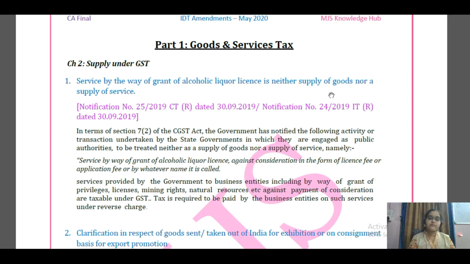But if any other service is provided by the government to a business entity in the form of granting a license for consideration, like giving any privilege rights or mining rights, for which the government receives payment for providing the license, then these are taxable. So only the service by way of grant of alcohol liquor license for consideration is not considered as supply of goods, nor supply of service. Okay, so this is the first update.